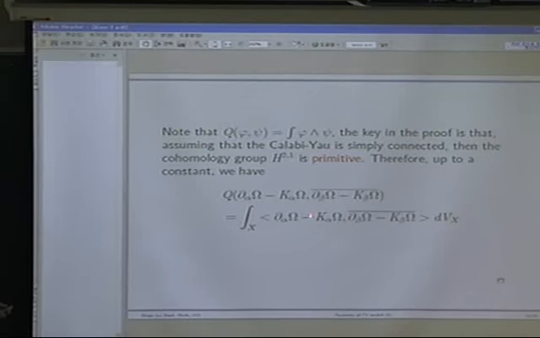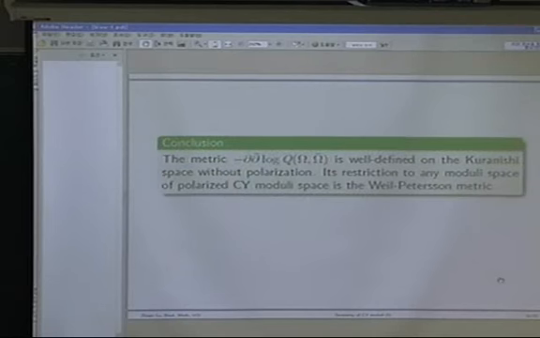And because of this primitiveness, we know that even though the right-hand side depends on the Ricci-flat metric, the left-hand side does not. Okay, so this gives us the proof. So the conclusion is that this metric, which is always a scalar, is well defined on the Kuranishi space without polarization, and its restriction to any polarized moduli space defines the Weil-Petersson metric.